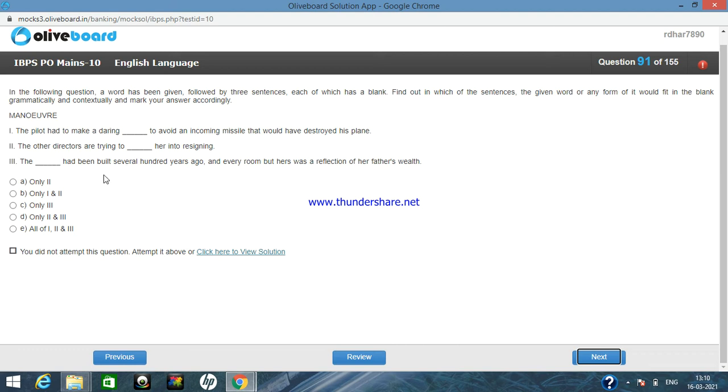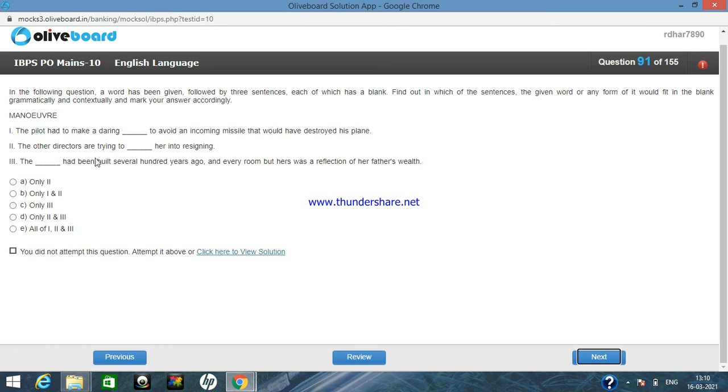But if we go through the options, we can see that there is no option saying that only option 1 is correct. As I told you, in this type of question we have to know the correct meaning of the word. I know only one meaning of the word maneuver, a special type of skill required to perform a particular task, so I would mark option 1 as correct. But there is no option signifying that only option 1 is correct.